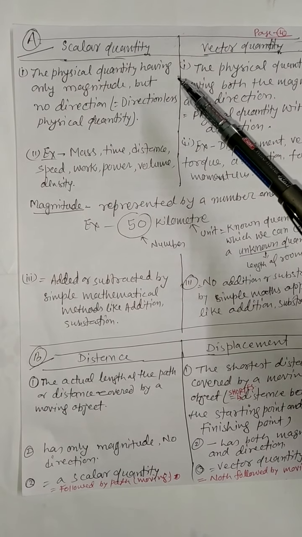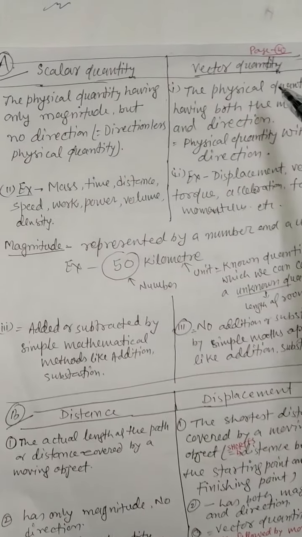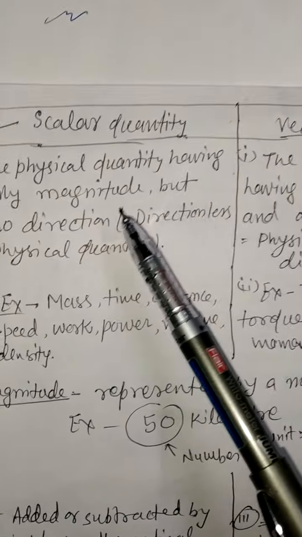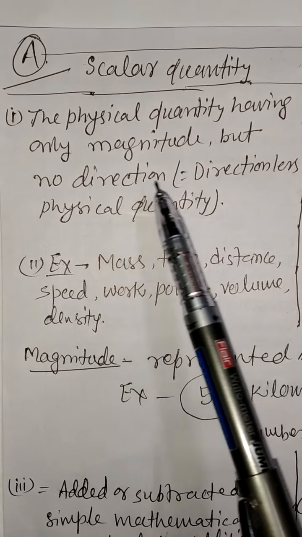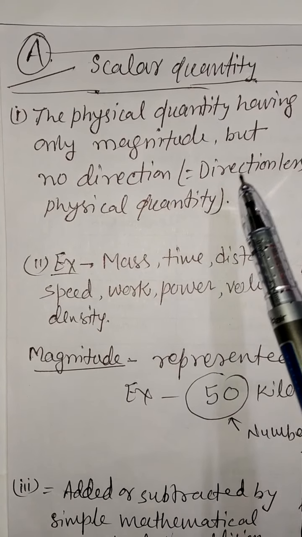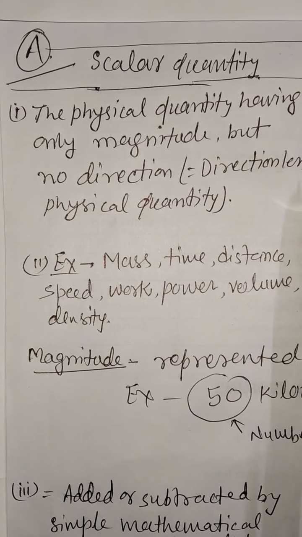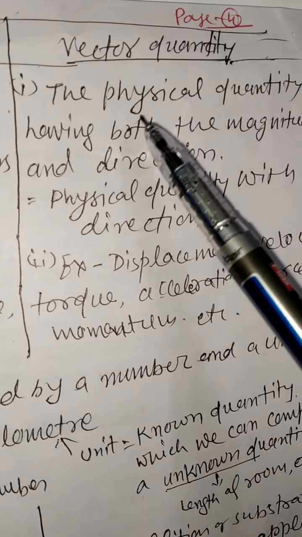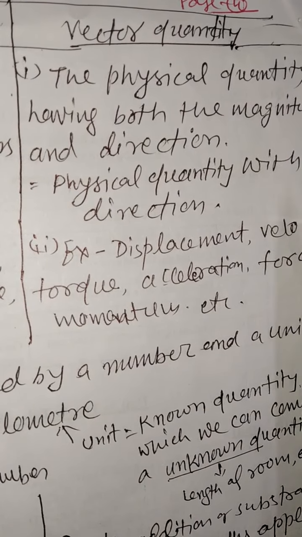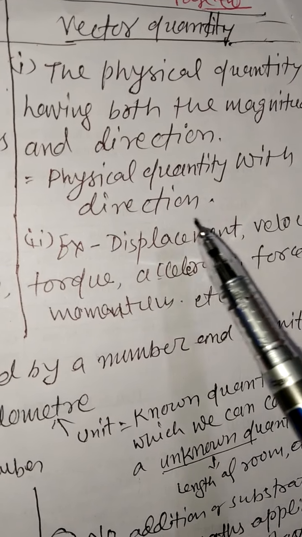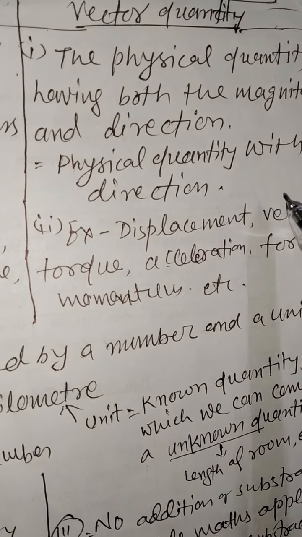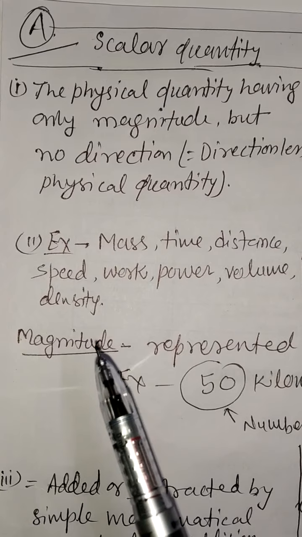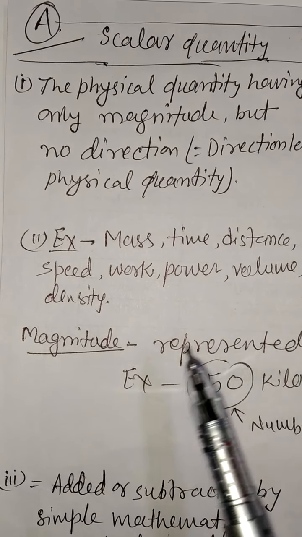We can understand the scalar and vector quantity in the following ways. That is differentiation. Scalar quantity is a physical quantity having only magnitude but no direction, or a directionless physical quantity, whereas vector quantity is a physical quantity having both magnitude and direction. A physical quantity with direction is called a vector. Examples of scalar quantities: mass, time, distance, speed, work, power, volume, density.